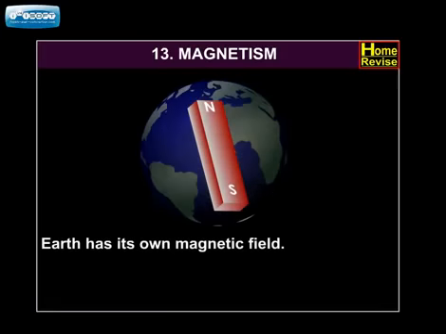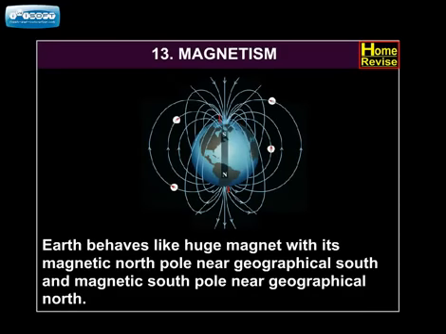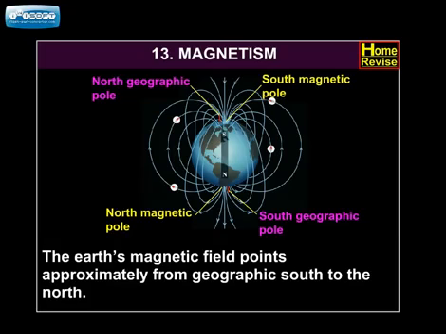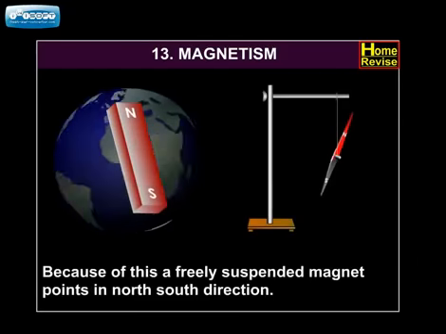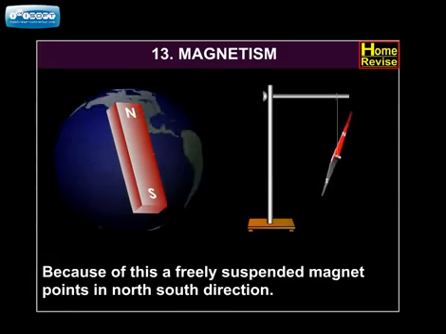Earth has its own magnetic field. Earth behaves like a huge magnet with its magnetic north pole near geographical south and magnetic south pole near geographical north. The Earth's magnetic field points approximately from geographic south to north. Because of this, a freely suspended magnet points in the north-south direction.